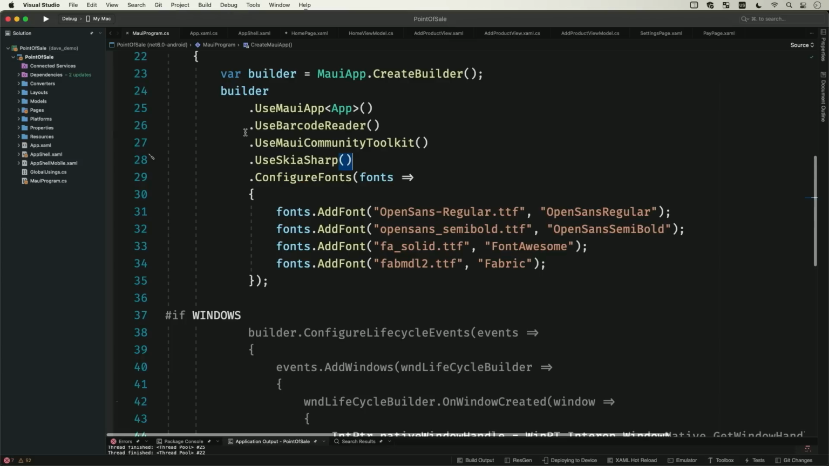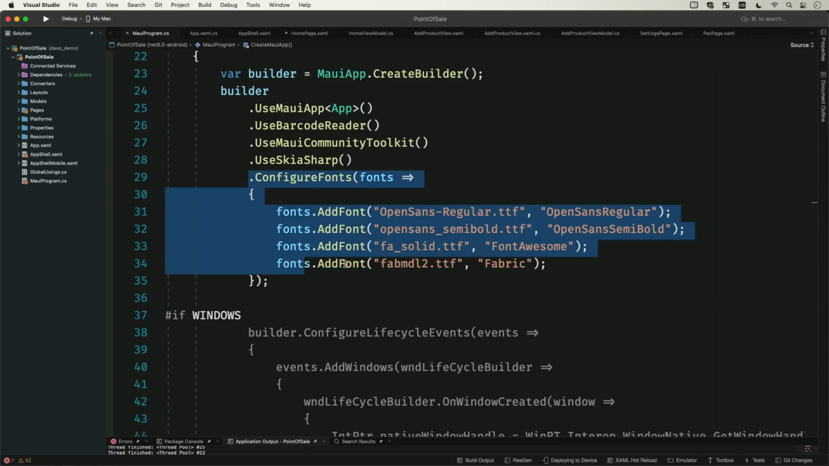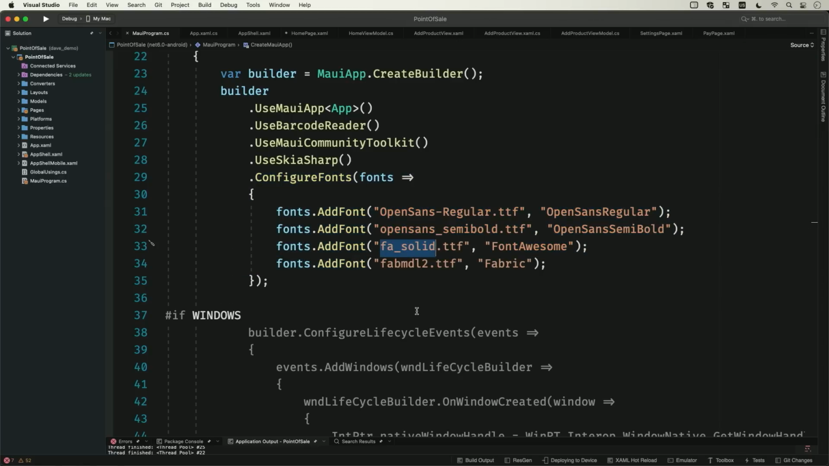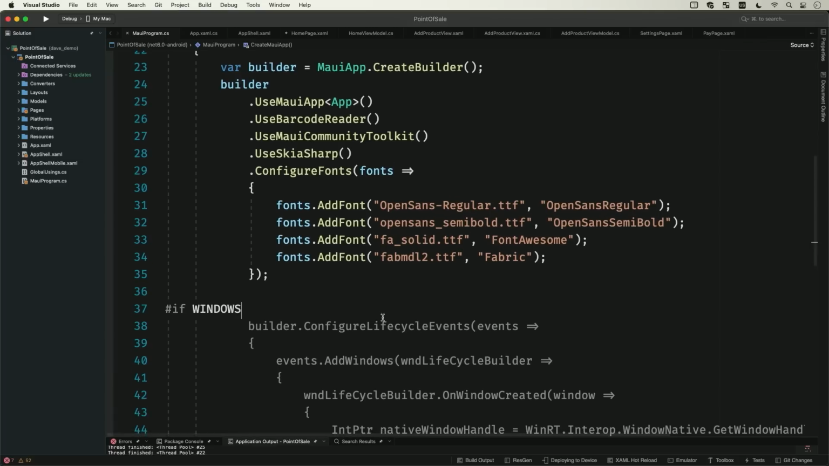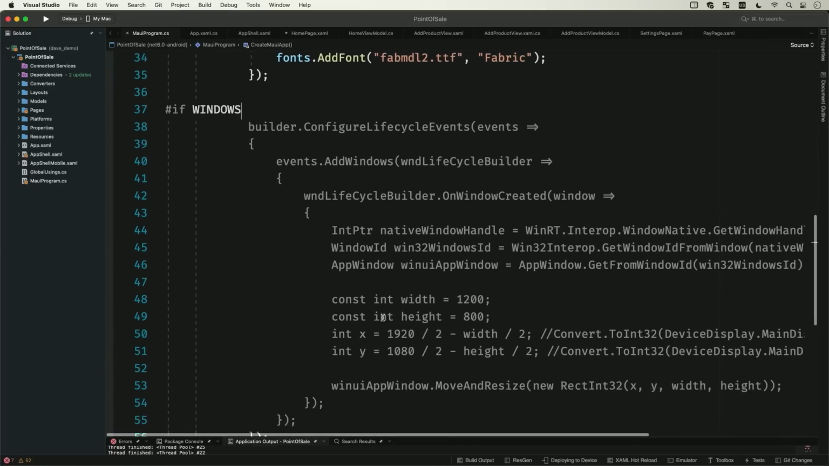So I'm using a barcode reader. I'm using the Maui Community Toolkit. I'm using SkiaSharp. So this is a convenient way to use the builder pattern that's common across other .NET workloads. And it's just so easy to do, right? So all you've got to do is wire those up. And then I configured a couple extra fonts. So I've got some symbol fonts, some Font Awesome, and a Fabric font in here for some other icons.